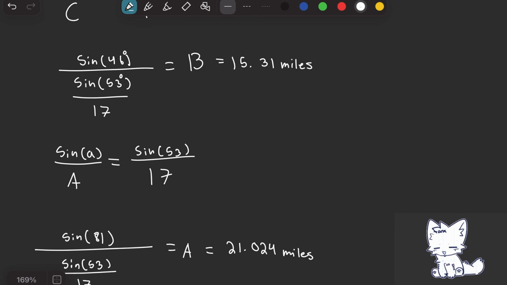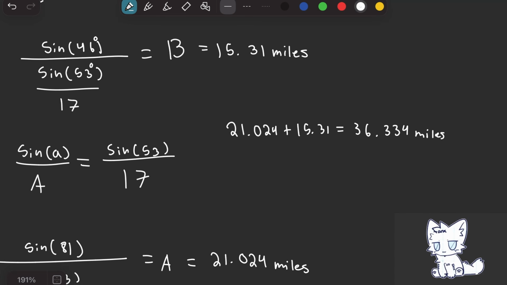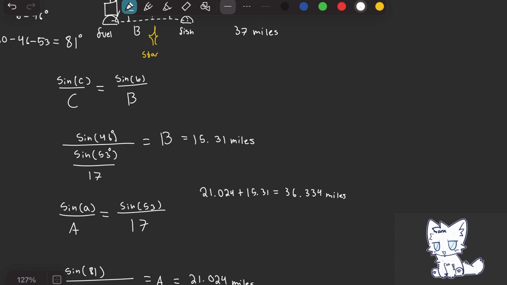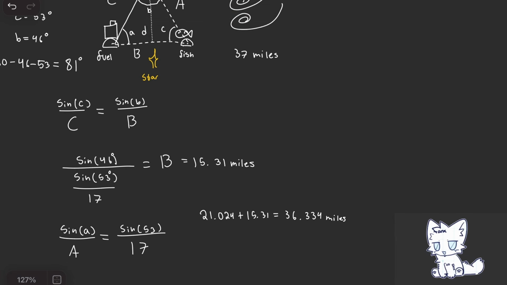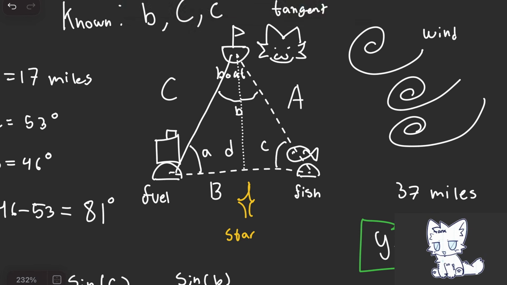Let's see. He has 37 miles of gas left. Let's add them up. This should be 36.334 miles. So this trip will cost him 36.334 miles, which is just under 37 miles of gas. So the answer is yes. He can make it to the Fish Island, then to the Fuel Island, and then back to his family.